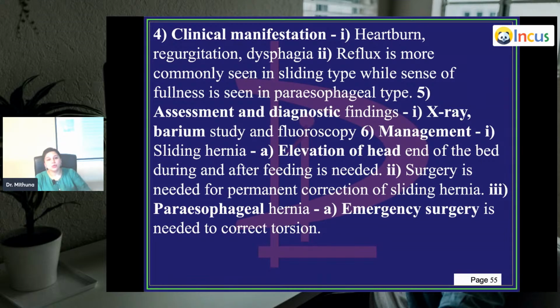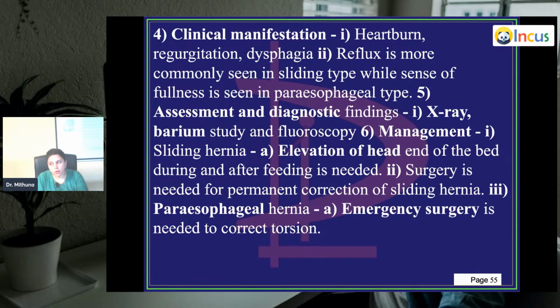In paraesophageal, what is it? You have to do an emergency surgery because that portion of the stomach which has entered into the thoracic cavity can undergo torsion. Once it undergoes torsion, what will happen? Severe pain. The patient might go into shock. Secondly, all the blood supply to that area can get compromised, and that part of the tissue can undergo necrosis. Gangrene can occur. So all this can lead to toxic shock.